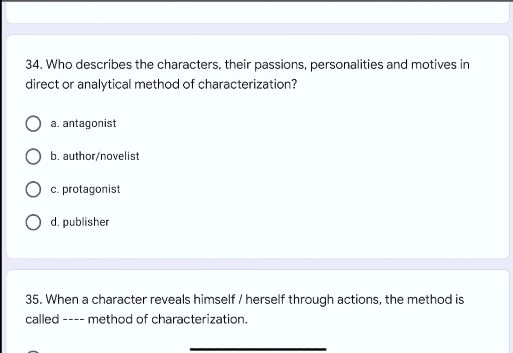Question number 34. Who describes the characters, their passion, personality, and motives in direct or analytical method of characterization? The options are A. antagonist, B. author or novelist, C. protagonist, or D. publisher. The correct option is B. author or novelist.